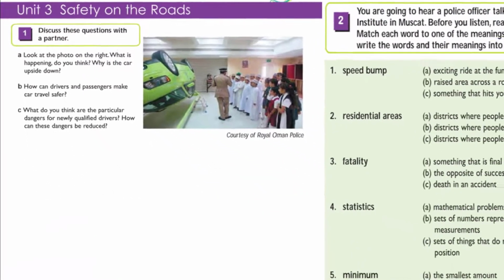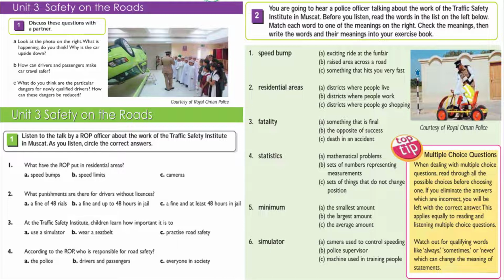For activity number 2 and activity number 1 in your workbook, we are going to hear a police officer talking about the work of the Traffic Safety Institute in Muscat. In activity number 2, you need to listen to the question and choose the best answer for each word or phrase. And then in activity number 1 in your workbook, you need to listen again and answer the questions.